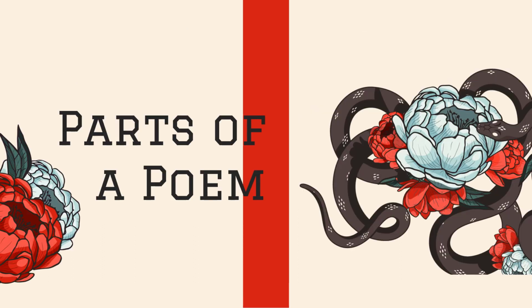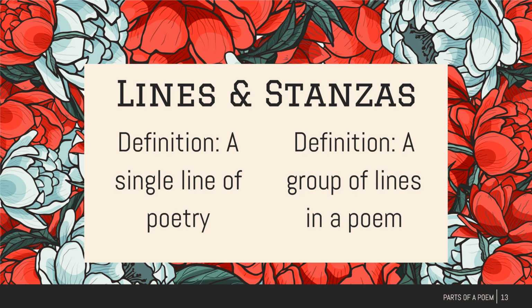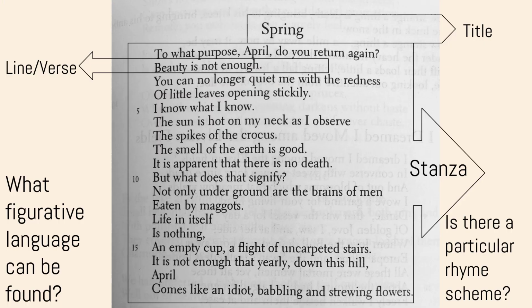Now, let's go into the parts of the poem. Lines versus stanzas. A line or a verse is a single line of poetry, and a stanza is a group of lines. For example, in this poem by Edna St. Vincent Millay, we have one stanza because it's not separated. It's almost like a paragraph in poetry. And we have 1, 2, 3, 4, 5, 6, 7, 8, 9, 10, 11, 12, 13, 14, 15, 16, 17, 18 lines. You can literally count them. Now this entire thing is a stanza because again, it's like a paragraph in poetry.